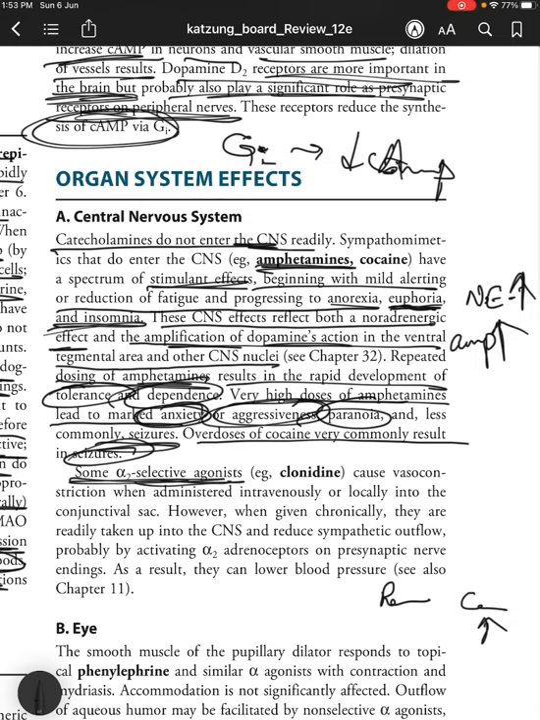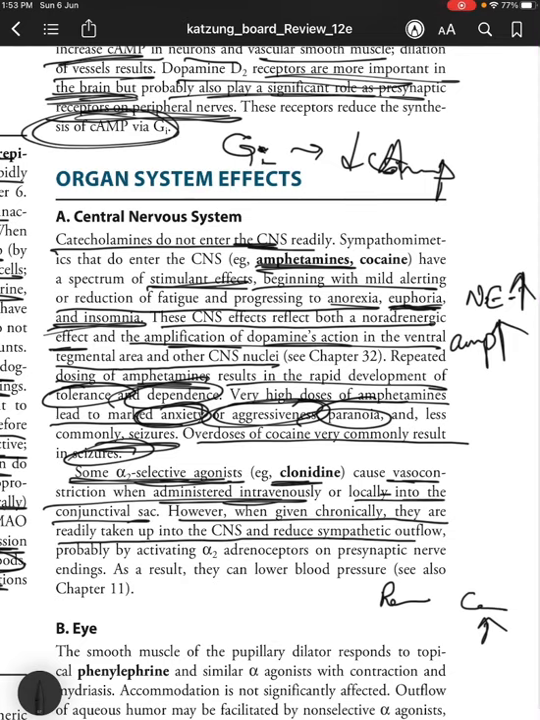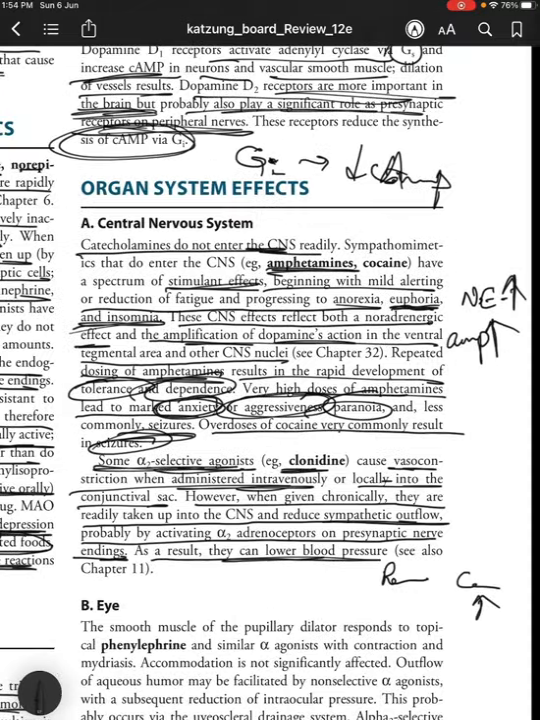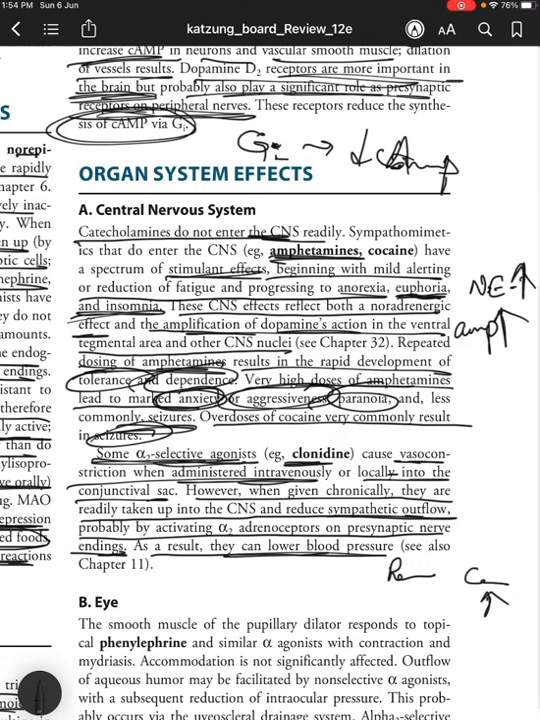Some alpha 2 selective agonists such as clonidine cause vasoconstriction when administered intravenously or locally into the conjunctival sac. However, when given chronically, they are readily taken up into the CNS and reduce sympathetic outflow, probably by activating alpha 2 adrenoceptors on presynaptic nerve endings. As a result, they can lower blood pressure. So they cause vasoconstriction when given intravenously, however when given chronically, they can lower the blood pressure, because they readily enter the CNS and reduce sympathetic outflow.